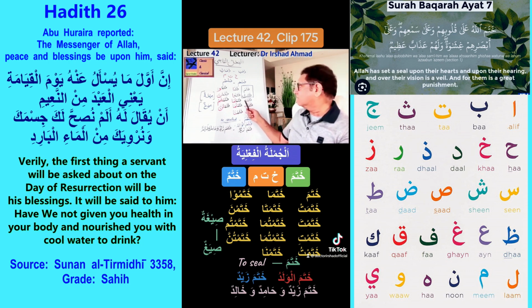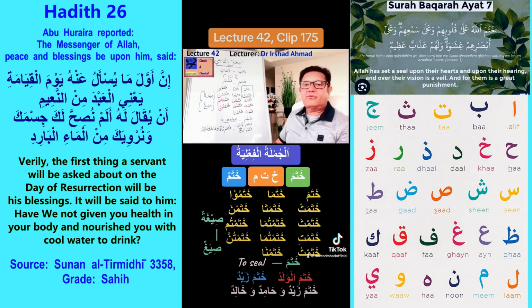Anta, ta is here, antuma, tuma is here. So file is visible in these 12 forms other than these two forms, which are siga number 1 and siga number 4.